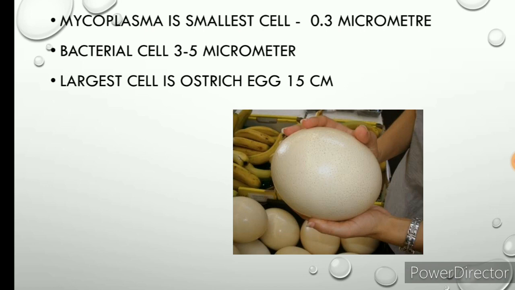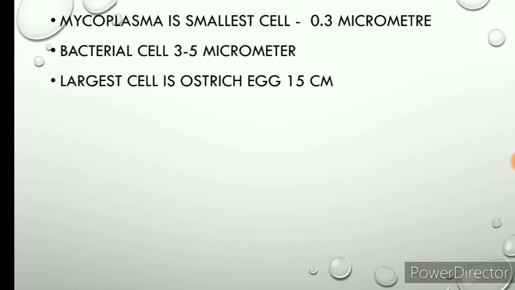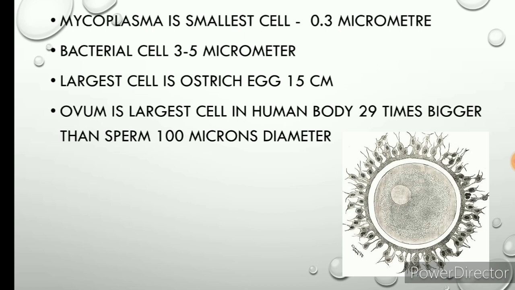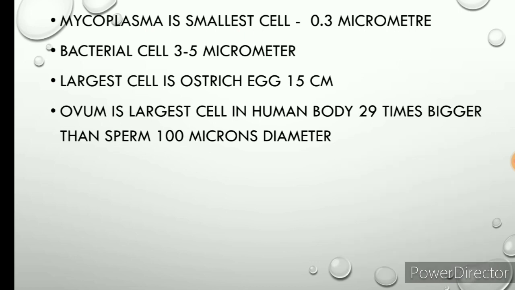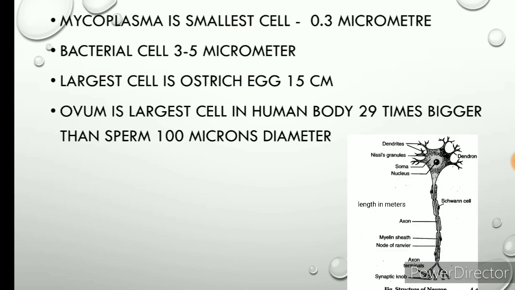The largest cell in the world is the ostrich egg. An egg is a single cell, and the ostrich egg has a size of 15 centimeter, making it the largest cell in the world. In human beings, the ovum is the largest cell, about 29 times bigger than the sperm, with a size of 100 micron diameter. The longest cell in human beings is the nerve cell, and the largest cell is the ovum.